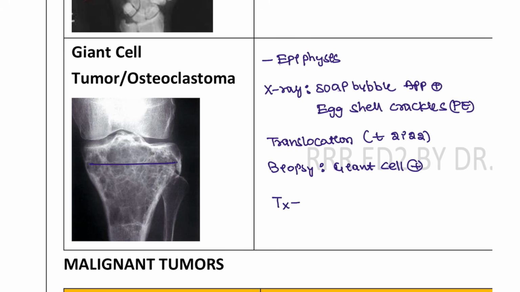These are the important points that we have to remember in this condition.